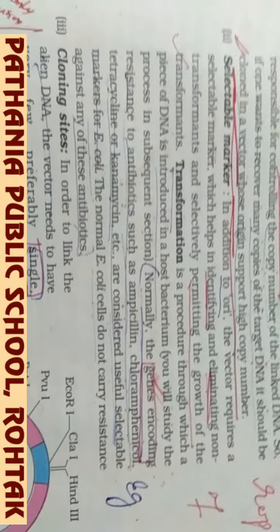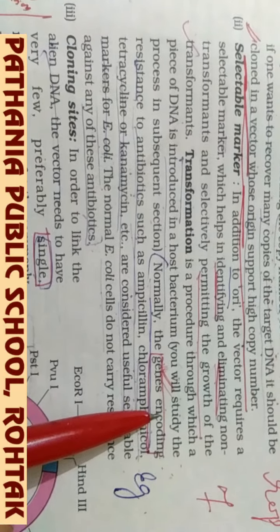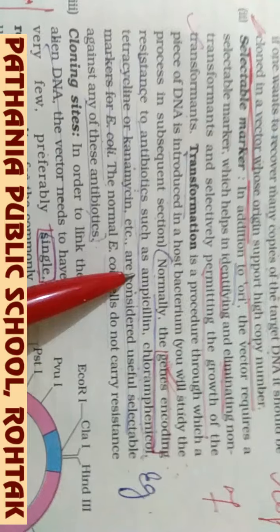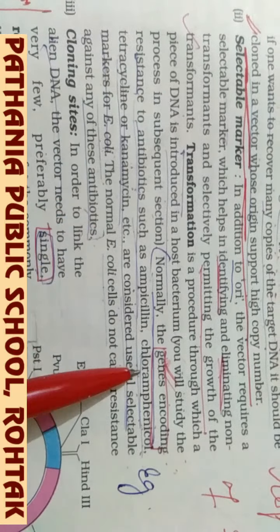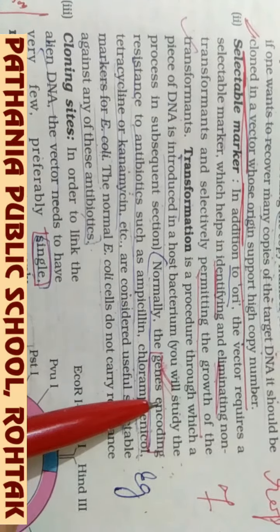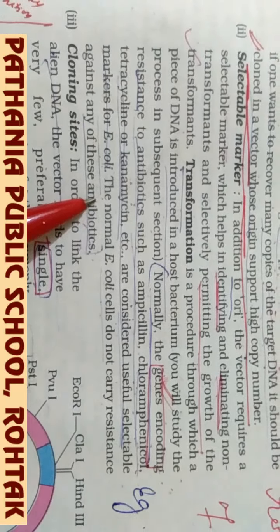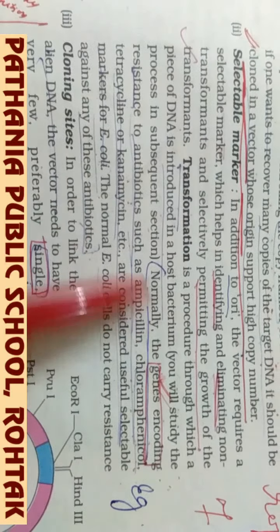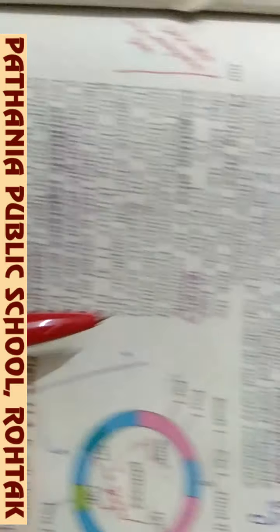So that now it will be called a transformant. I think you may be getting it, we want to make the E. coli cell resistant, so we are to introduce the genes encoding for antibiotic resistance. Which antibiotics? Ampicillin, tetracycline. We want to make the E. coli resistant to these antibiotics, so we introduce the genes which make E. coli resistant to these antibiotics. This gene can be introduced with the help of plasmid DNA, so that this E. coli will become a transformant.